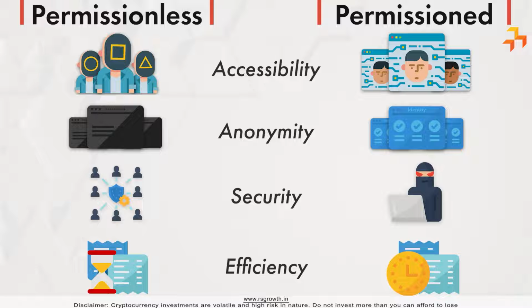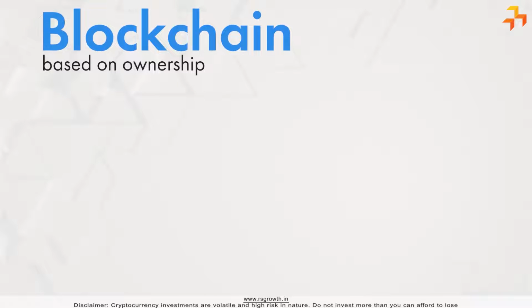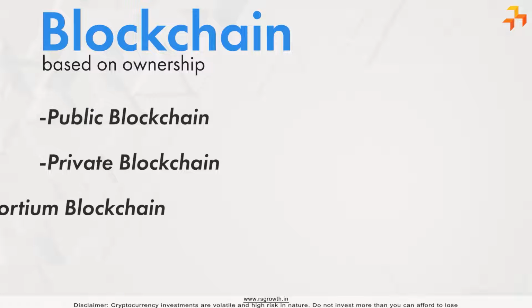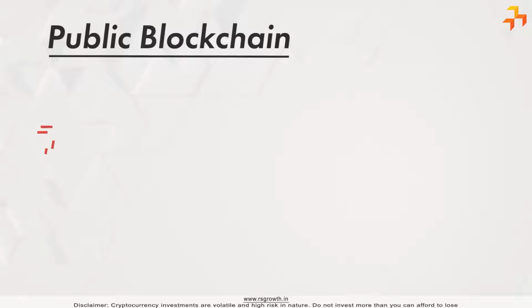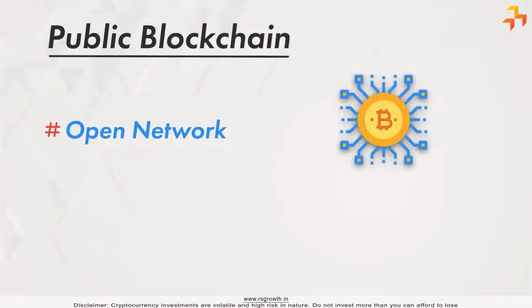Because access to the network is restricted, there are fewer nodes on the blockchain, resulting in less processing time per transaction. Furthermore, based on ownership, blockchains can be further classified into public blockchain, private blockchain, consortium blockchain, and hybrid blockchain. A public blockchain is a permissionless and entirely open network, and anyone can join and participate in the network.